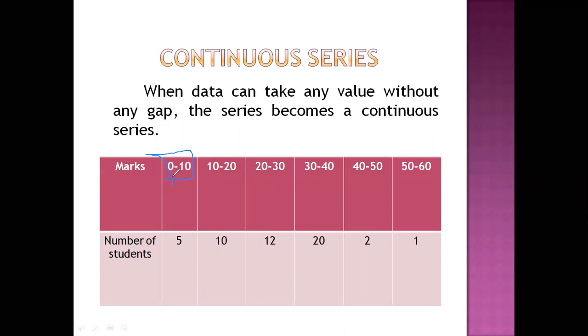0 to 10 means 0 plus 10 by 2. That is 10 by 2, which is equal to 5. So 10 plus 20 by 2 means 30 by 2, 15. 20 plus 30, 50 by 2, 25. 30 plus 40, 70 by 2, 35.